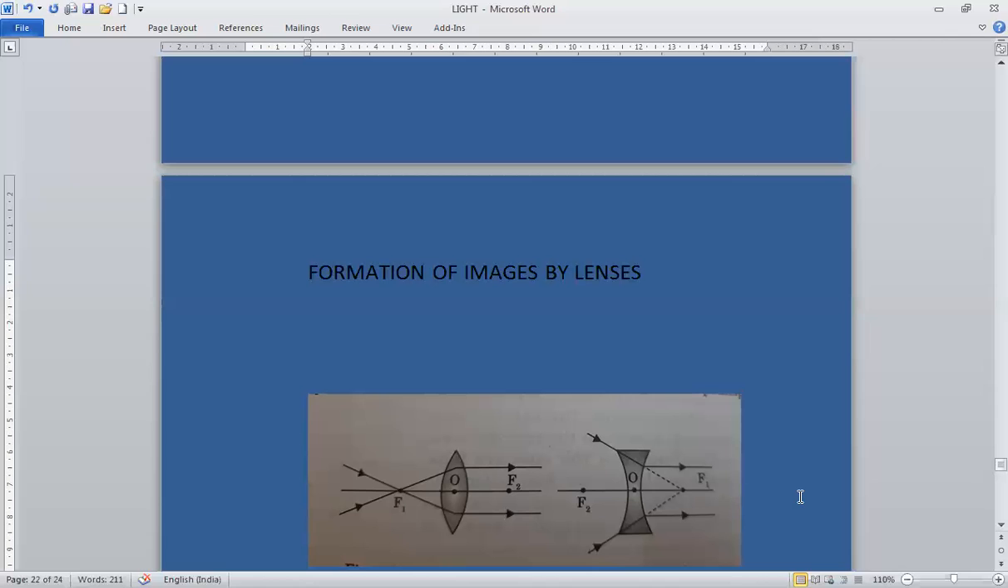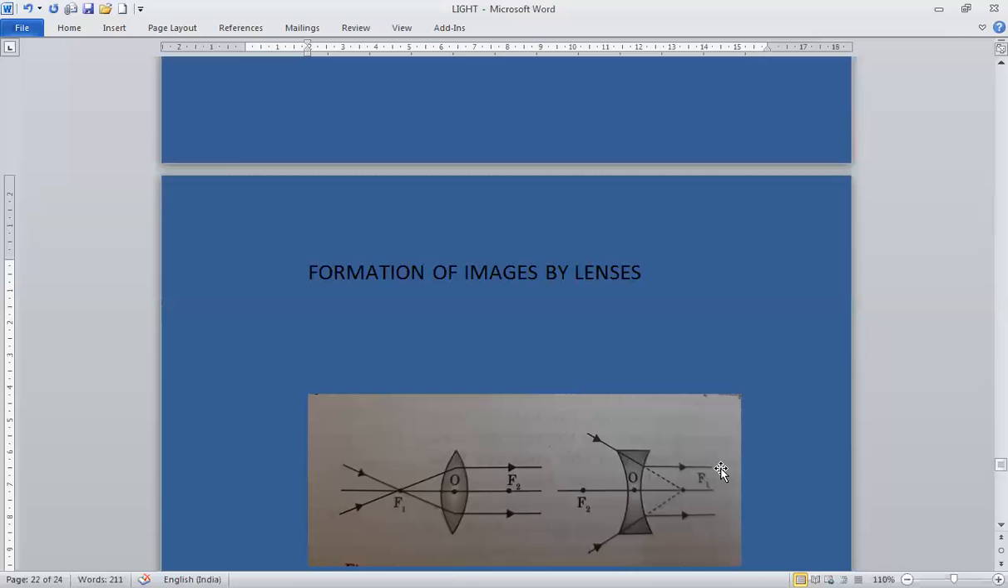Then, a ray of light that is incident through the focal point of a convex lens. Suppose this is the ray of light which is passing through the focus; after refraction it will go parallel to the principal axis. See, a ray of light passing through the focus will go parallel to the principal axis after refraction.